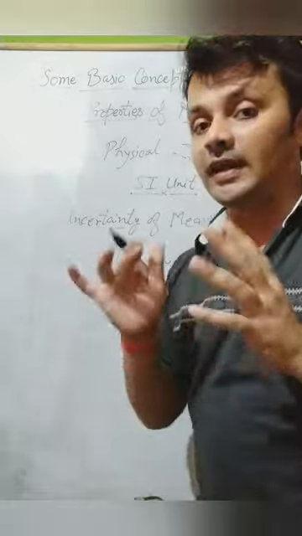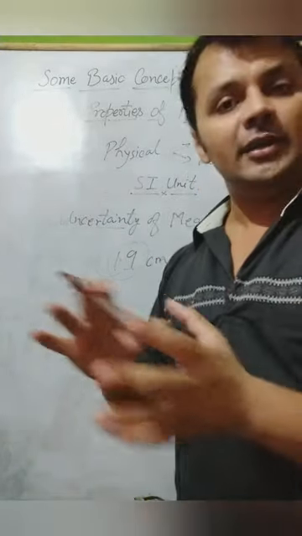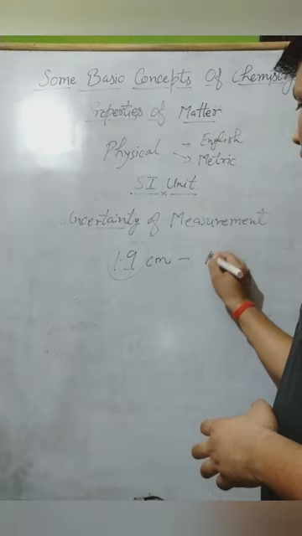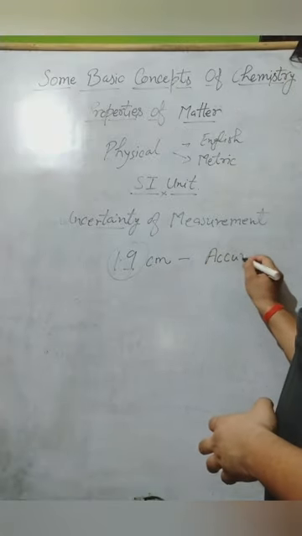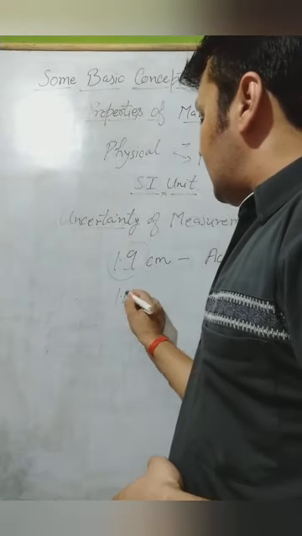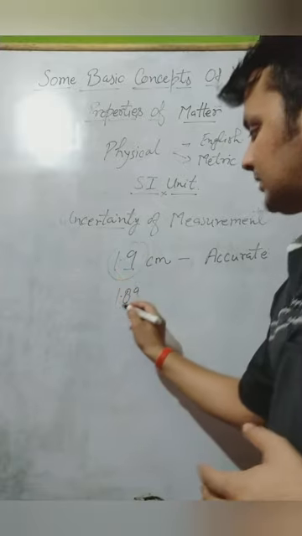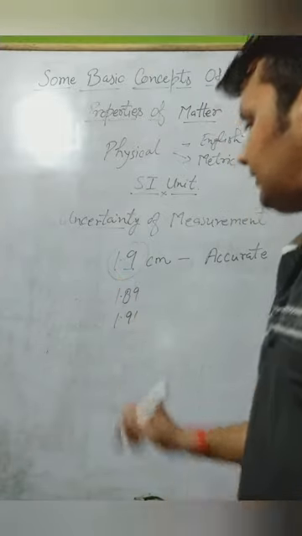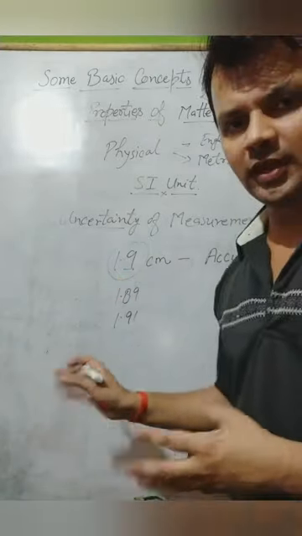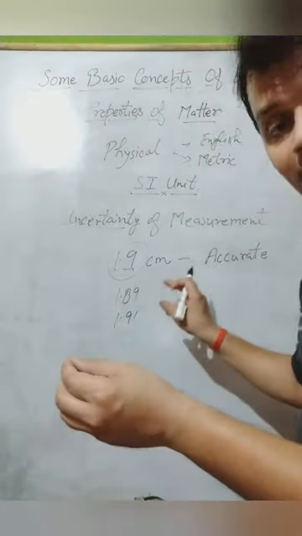If you get the exact quantity which you want, that is called an accurate quantity, right? Accurate quantity with precision. But somebody may get 1.89, which is very close to 1.9, or 1.91, that is also pretty close, just a difference of 0.01 centimeter, right?